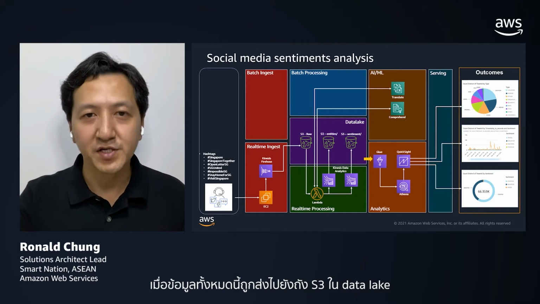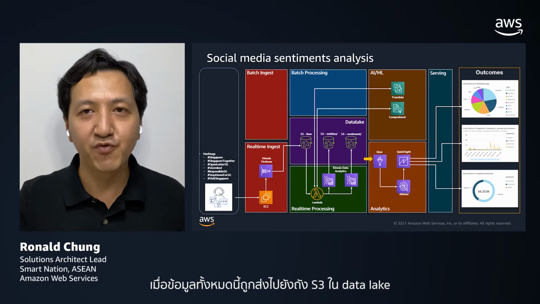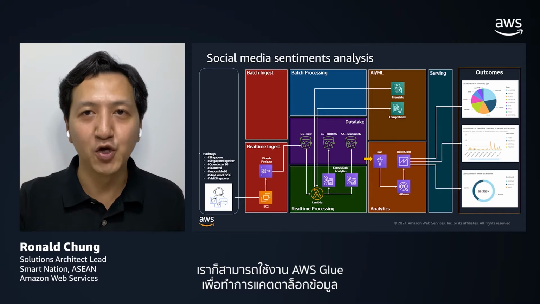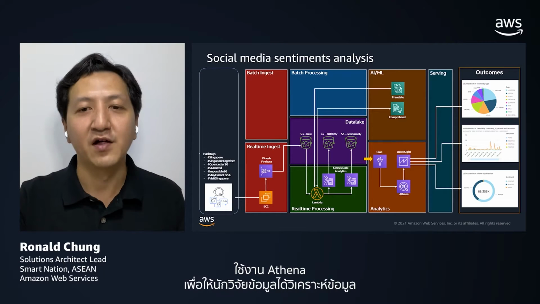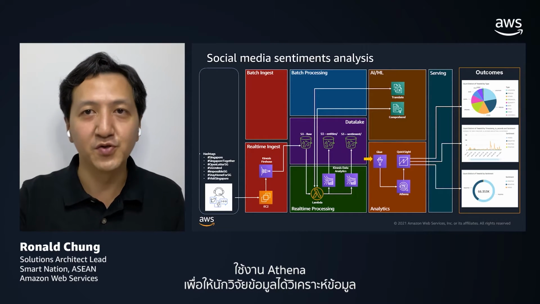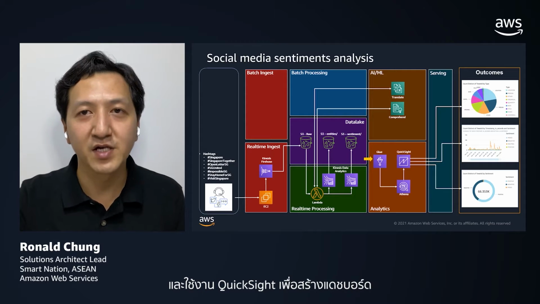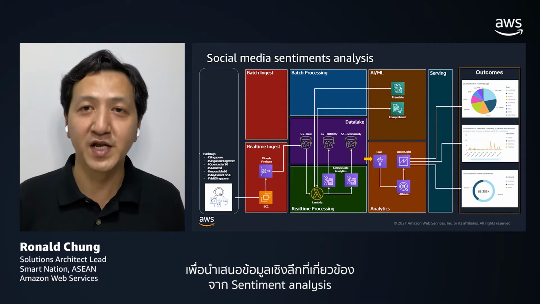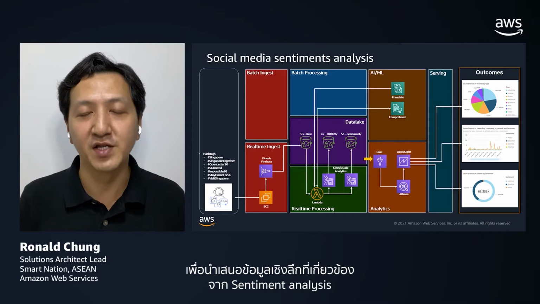Once all this data is landed into the S3 bucket within the data lake, then we can make use of AWS Glue for data cataloging, Athena for data scientists to do data discovery, and QuickSight to create dashboards to present the associated insights from this sentiment analysis.